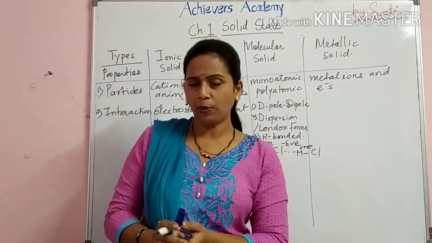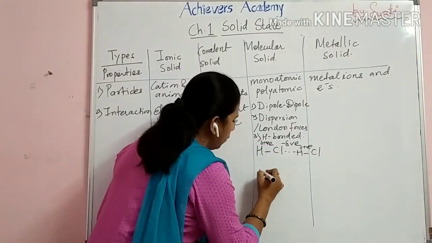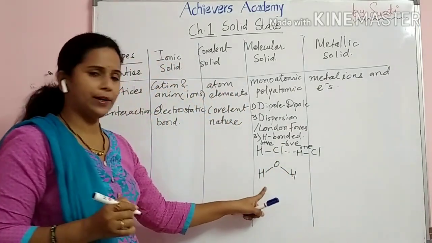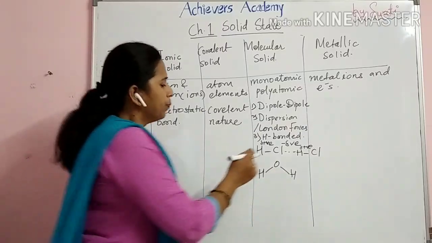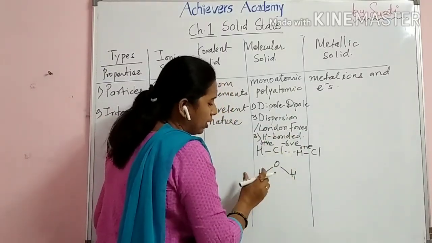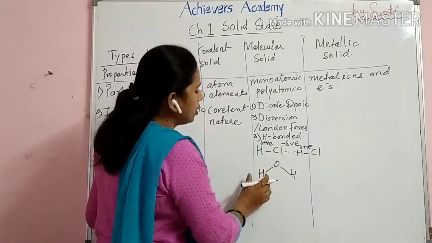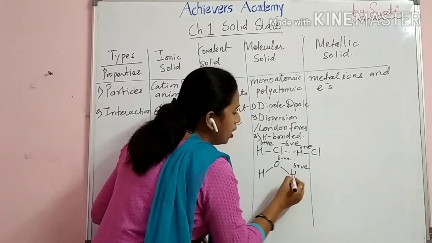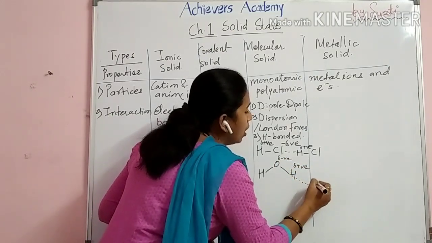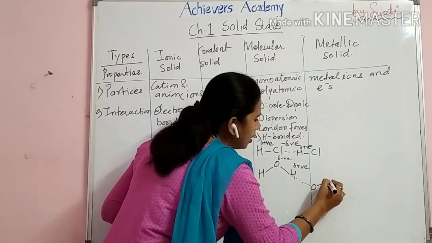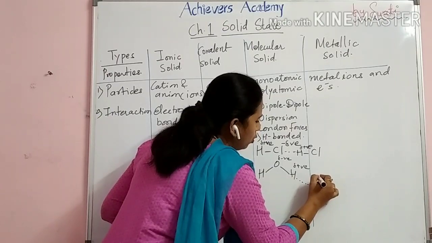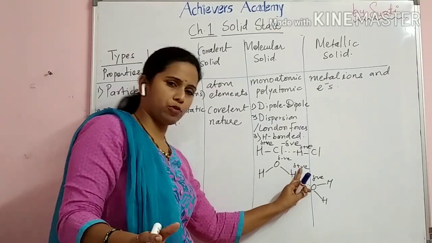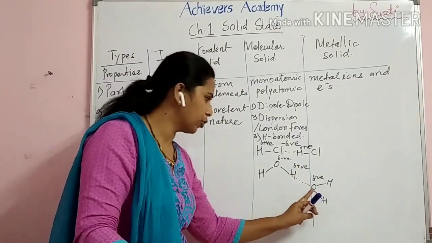Hydrogen bonds. A very good example for this is the water molecule. In a water molecule, two hydrogen atoms are linked to one oxygen. Hydrogen bonding is an intermolecular interaction where the hydrogen which is positively charged in one water molecule attracts the oxygen of another water molecule, which is negatively charged.